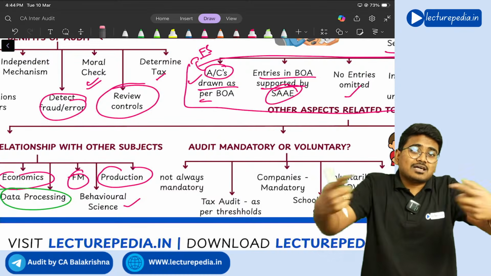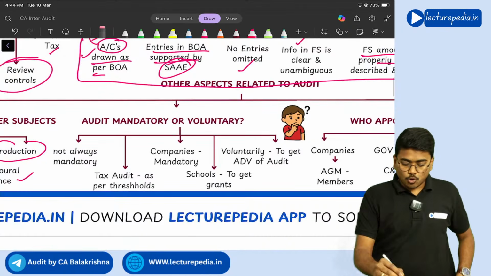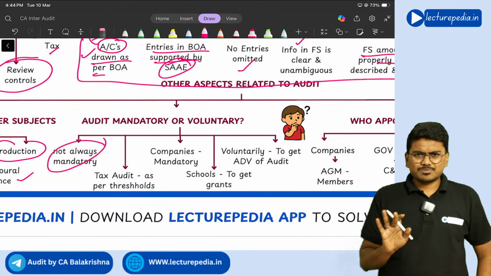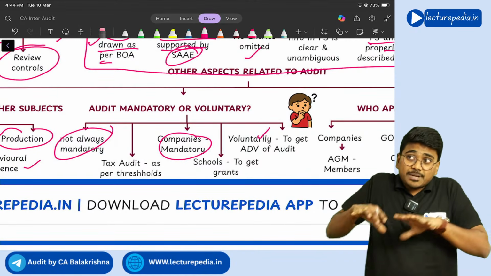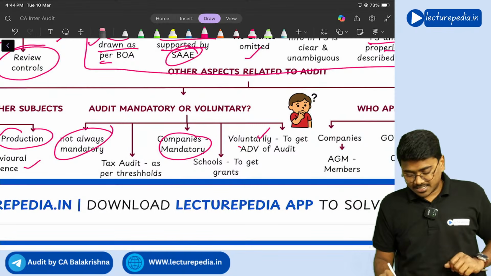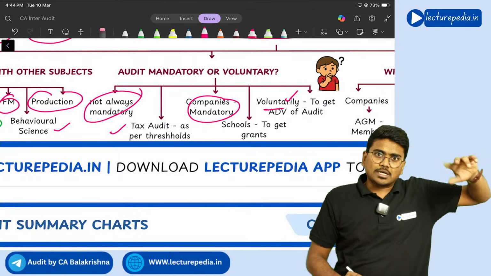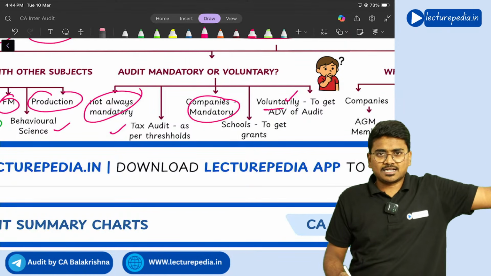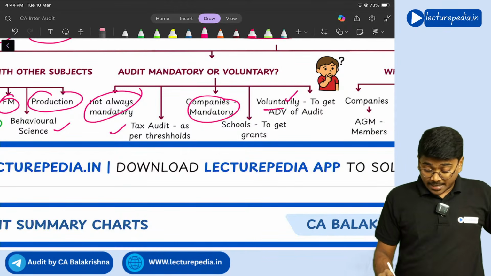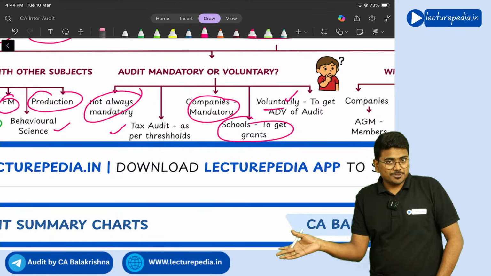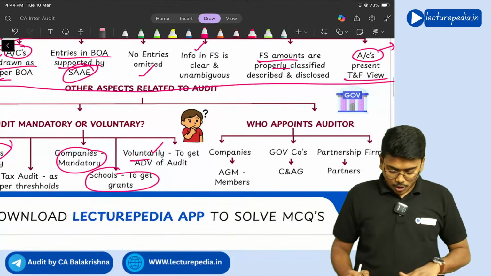So you need to reverse ask them questions. Understanding? Yes. So is audit mandatory or voluntary? Not always mandatory, but in case of companies it is mandatory. And some organizations, to get the advantages of audit, might get their books of accounts voluntarily audited. And tax audit, if the thresholds of 1 crore or 10 crore are crossed, as provided in the Income Tax Act, then tax audit becomes mandatory. And in case of schools, I told you just now an example. Some charitable organizations, for getting grants, get their books of accounts audited.